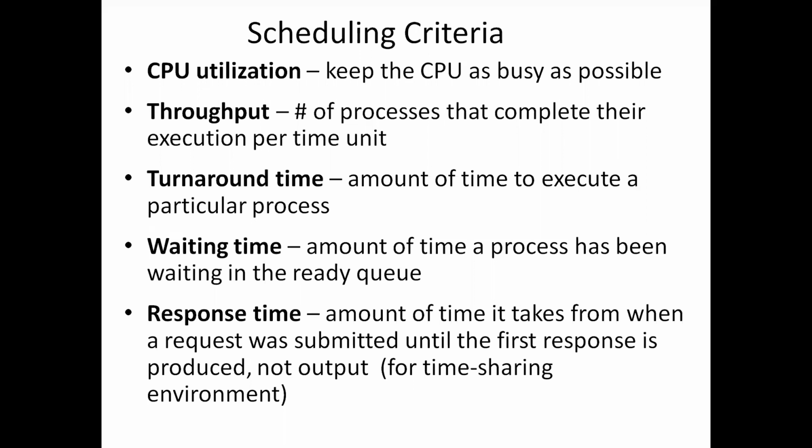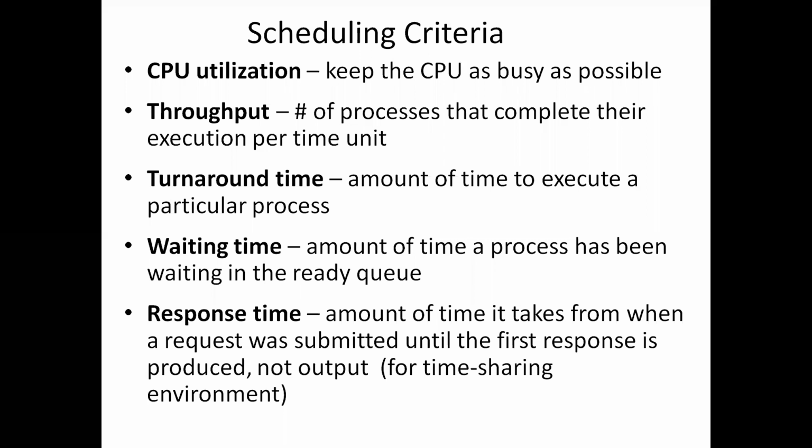Next one is waiting time. Waiting time is the amount of time a process has been waiting in the ready queue. A CPU scheduling algorithm does not affect the amount of time during which the process executes or does IO. It affects only the amount of time the process spends waiting in the ready queue.